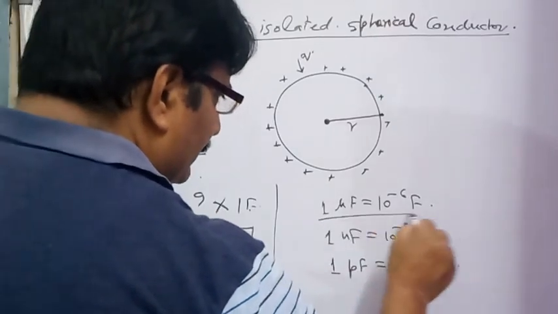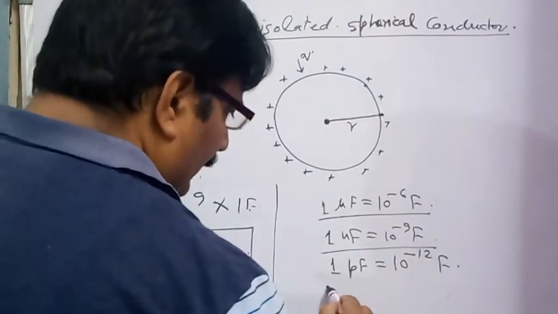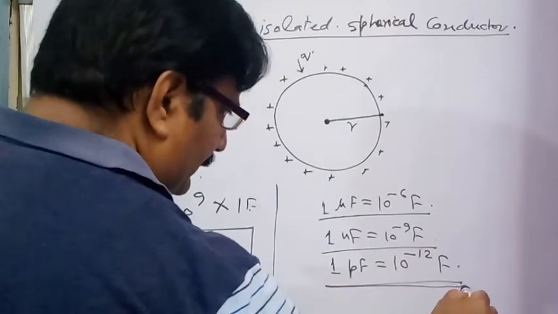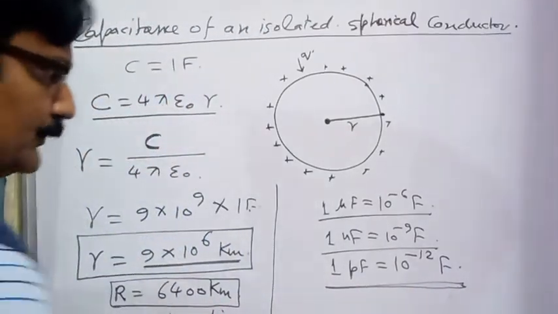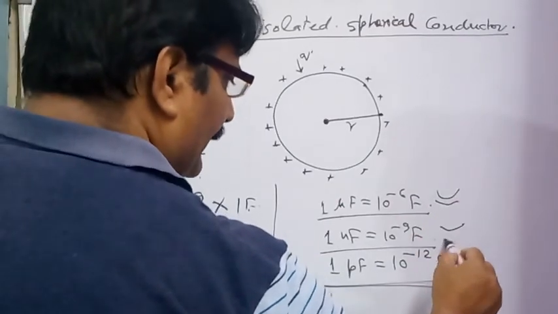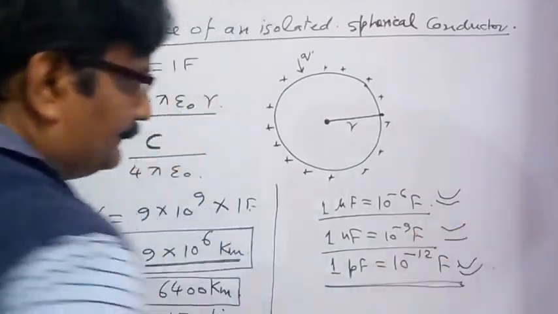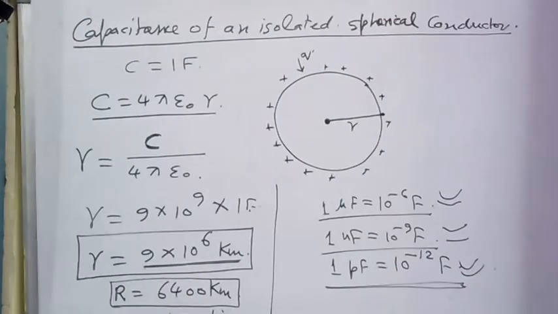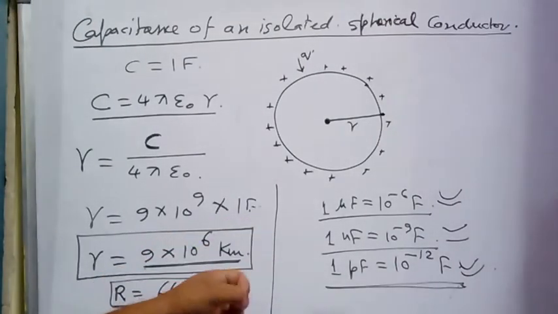In most cases of ordinary conductors or capacitors, we use the unit of capacitance as microfarad, nanofarad, or picofarad. So that is why the unit farad is very large for the measurement of capacitance of any conductor or capacitor.